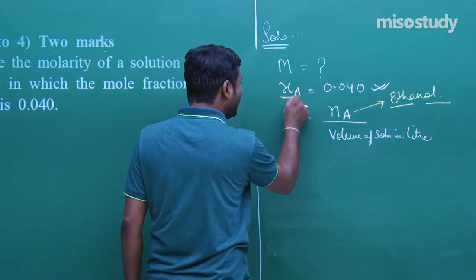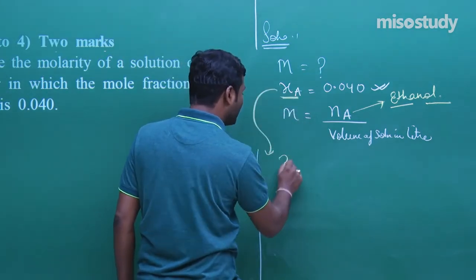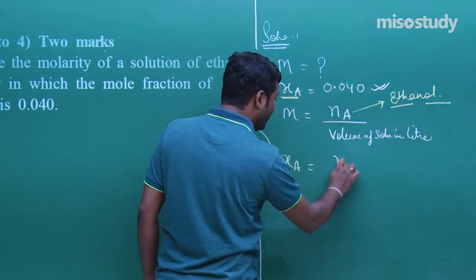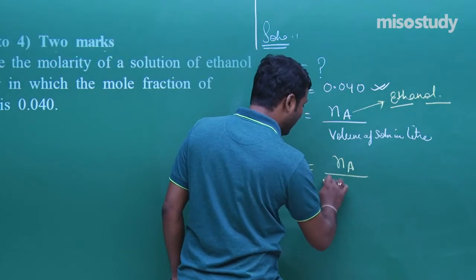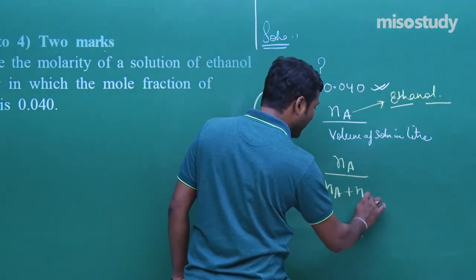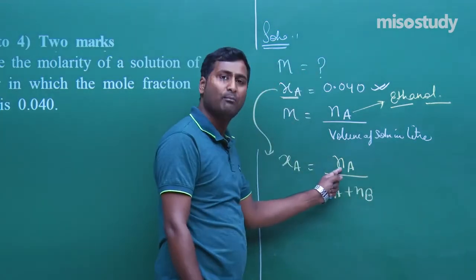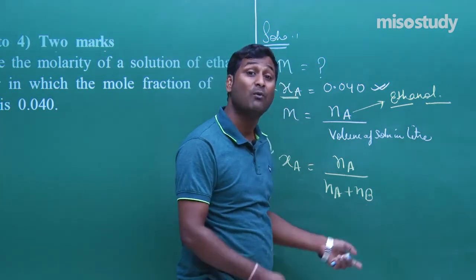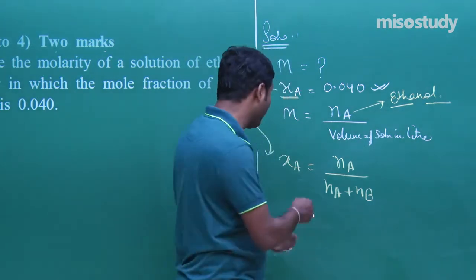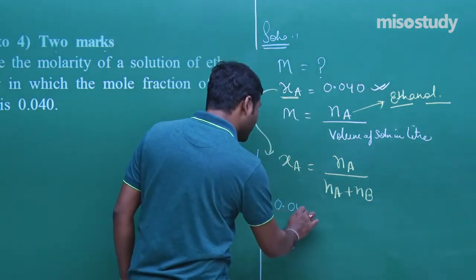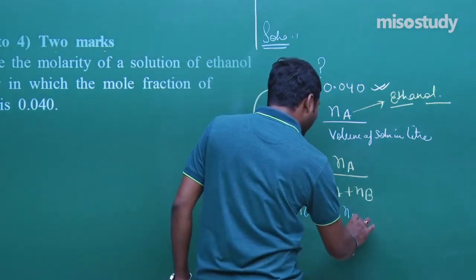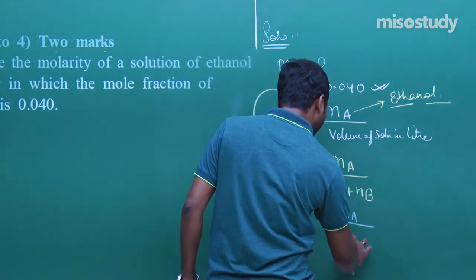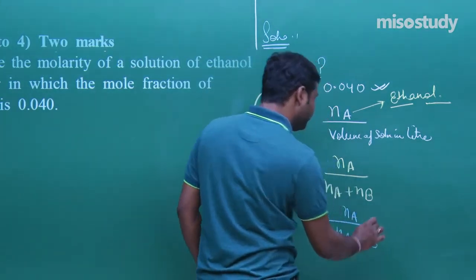Now, data is given, that is the mole fraction of ethanol. It will be equal to Na upon Na plus Nb. Na is equal to number of moles of ethanol and Nb is equal to number of moles of water. As the solution, its value is 0.040, that is Na upon Na plus Nb.